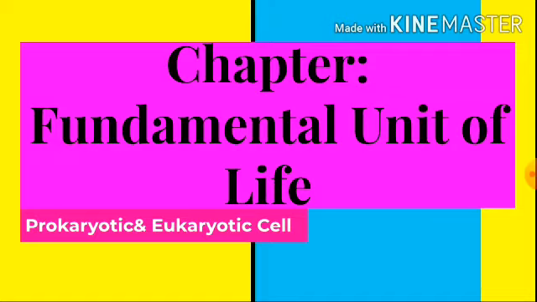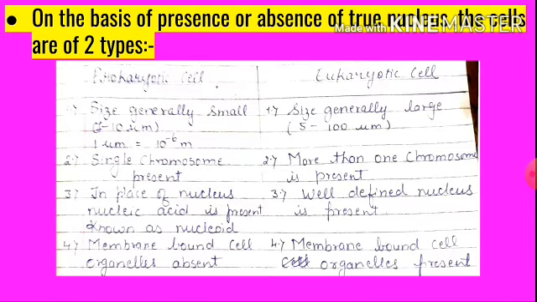Prokaryotic and eukaryotic cell. On our last turn we have done the structure of the nucleus. Now, on the basis of the nucleus, there are two types of cell: prokaryotic and eukaryotic cell. In the prokaryotic cell a primitive type of nucleus is present, but in the eukaryotic cell an advanced nucleus is present. So here we discuss the difference between prokaryotic and eukaryotic cell.